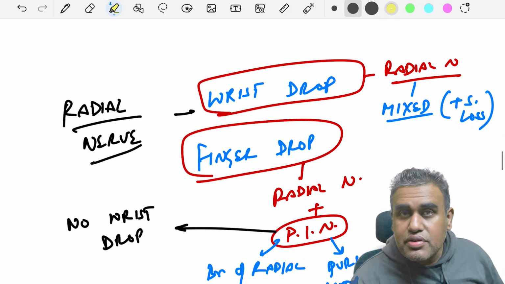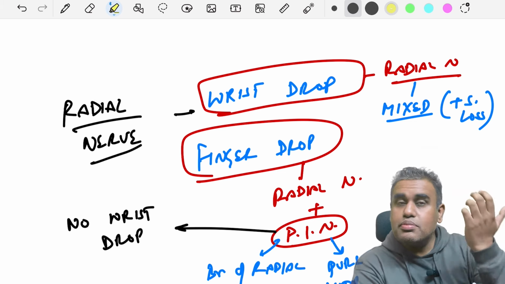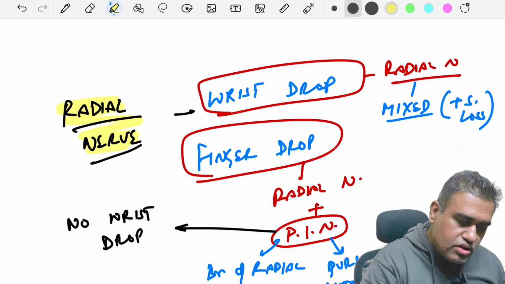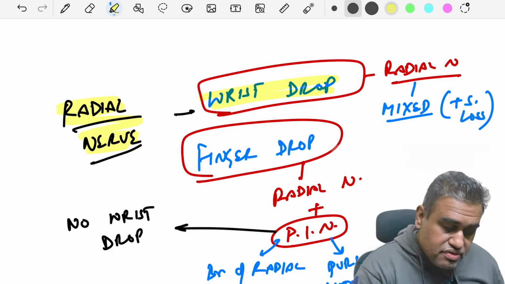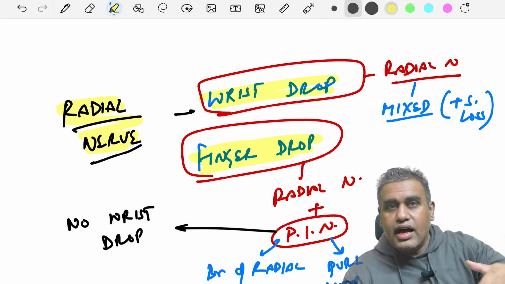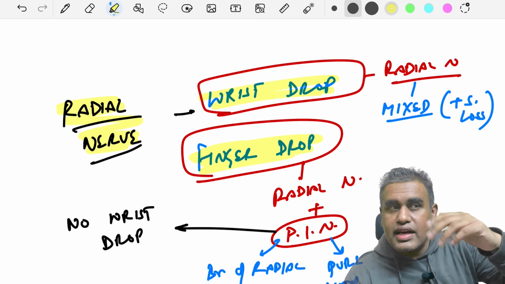Next, we come to the radial nerve. The radial nerve supplies basically the triceps, the posterior arm muscles and the posterior forearm muscles. So remember, in a radial nerve injury, what are we going to see? We are going to see the wrist drop and also the finger drop. Now, what are these two things? This is wrist drop, right? And this is finger drop. When you can't extend the fingers, it is finger drop.